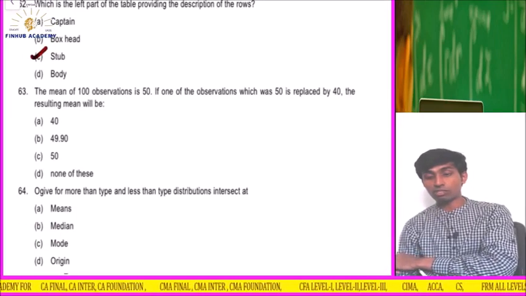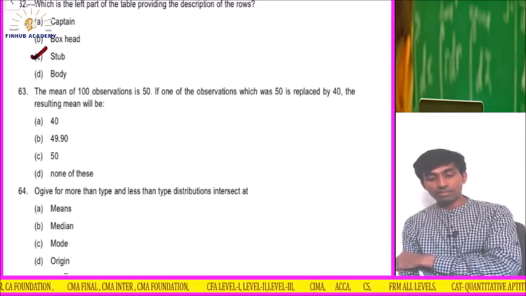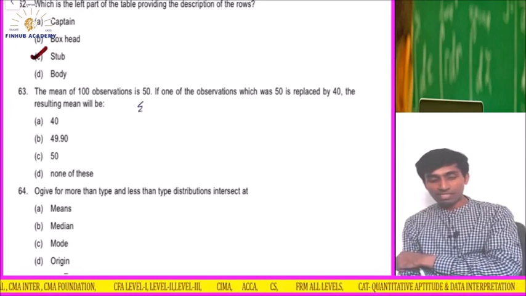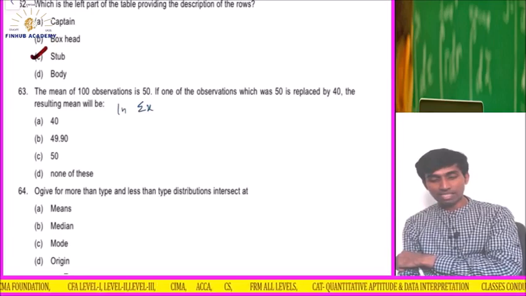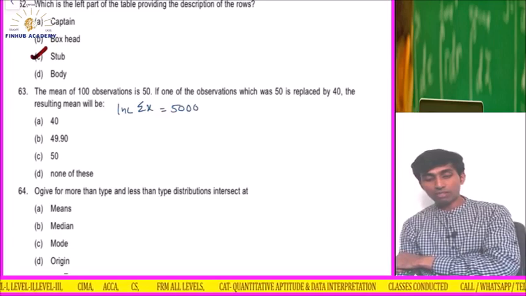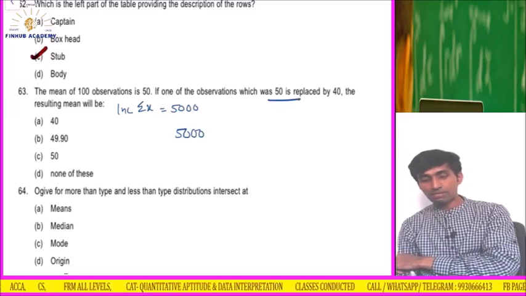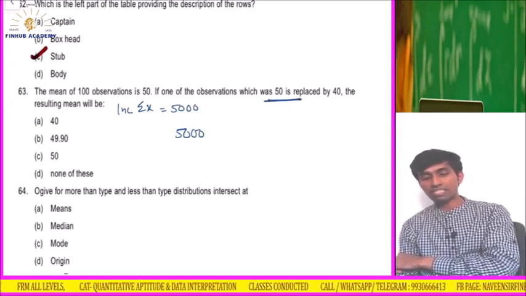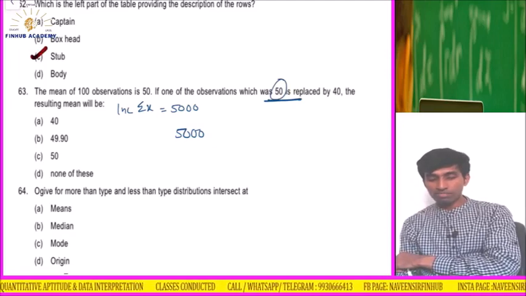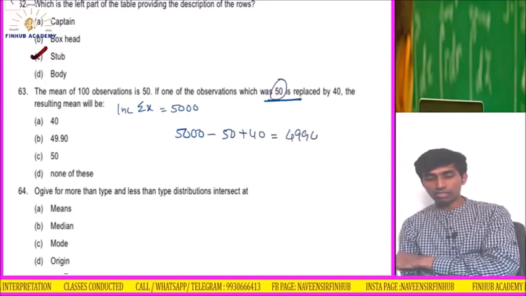The mean of the 100 observations is 50. If one of the observations, which was 50, is replaced by 40. So summation x, which is incorrect, is 5000. Now I have to correct this. 5000 minus 50, which is replaced by 40, so minus 10. So 4990 is the correct summation.